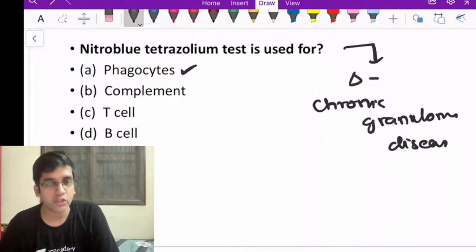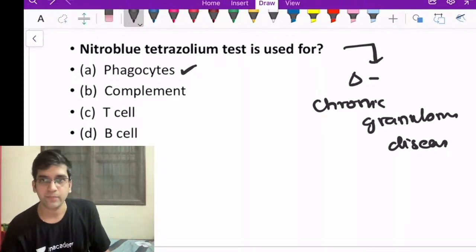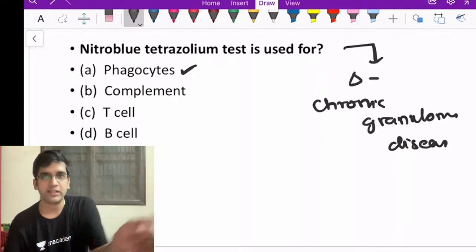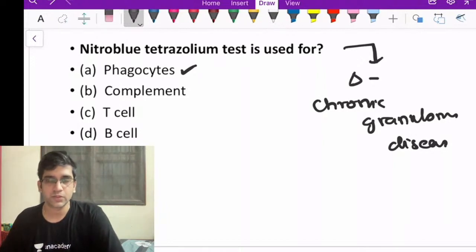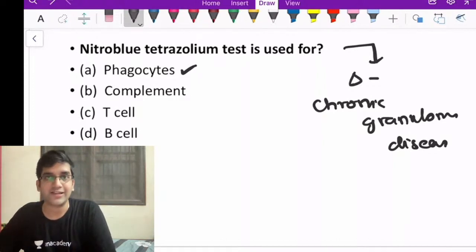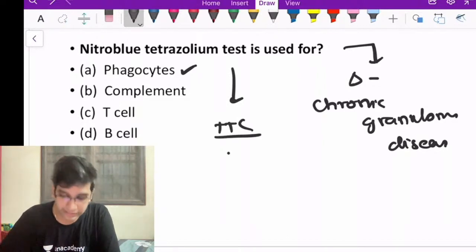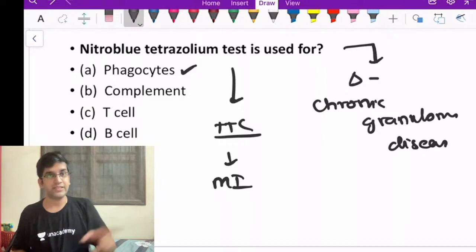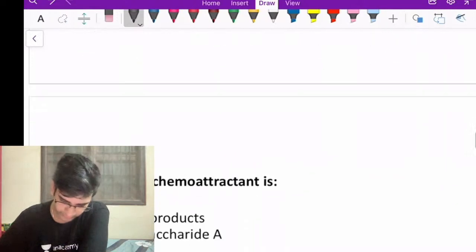Okay, I think you got confused with one more test which is useful for diagnosis of MI. Can anyone pitch in and write the answer? What test is useful for the gross diagnosis of MI? Nitroblue tetrazolium test is for phagocytosis. That's my TTC, right? Triphenyl tetrazolium chloride test, right? It's the tetrazolium, I think, which confused you. Triphenyl tetrazolium chloride test is useful for MI. This is nitroblue tetrazolium, that's triphenyl tetrazolium, fine? I hope it clarifies that, okay? Great.